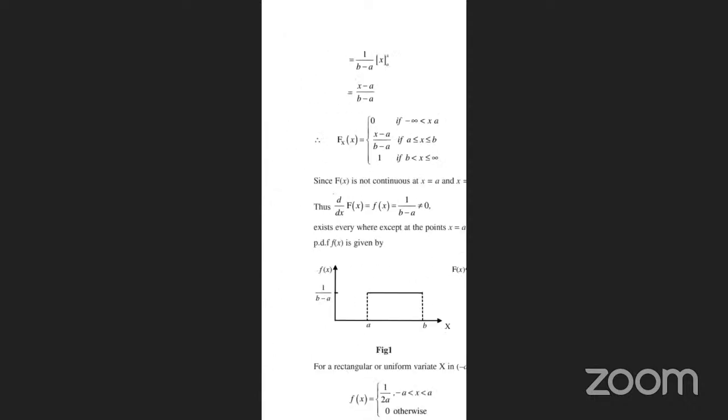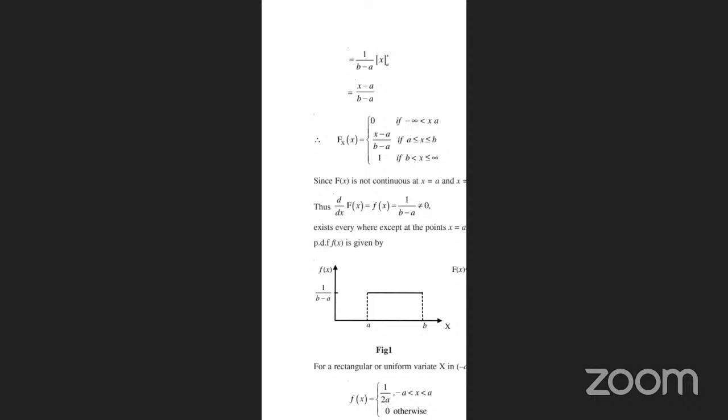X less than a. So (x minus a) by (b minus a), if a is less than or equal to x less than or equal to b. So one condition is if b is less than x. So the condition is a less than or equal to x, and minus infinity less than x less than a. So if a is less than or equal to x less than or equal to b, both the conditions we are taking here, and one also taking b less than x. When f of x is equal to x, we are taking here.